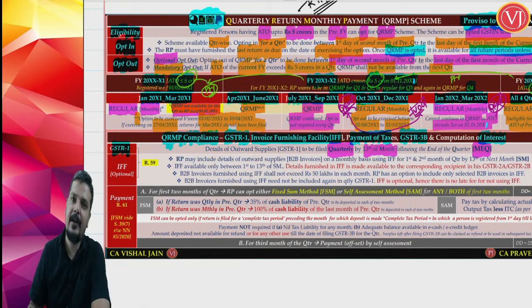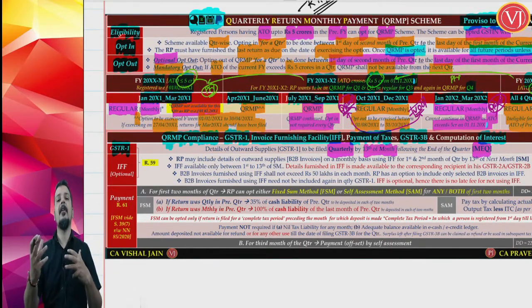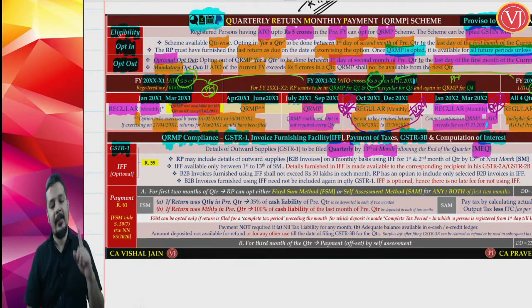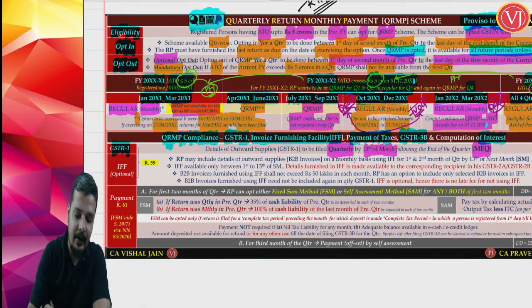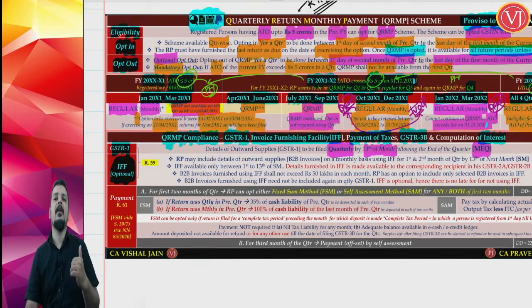And friends, as you are filing quarterly GSTR 1, your customers or recipients will have a problem claiming the credit in terms of Rule 36 sub-rule 4. They will not be getting the details in their GSTR 2A and 2B. For that purpose, the government has introduced something called the invoice furnishing facility, which is optional. Now, why is this optional? If you are not filing a GSTR 1, your customer or recipient will not get the details in GSTR 2A and 2B, and they will not be eligible to claim the input tax credit.